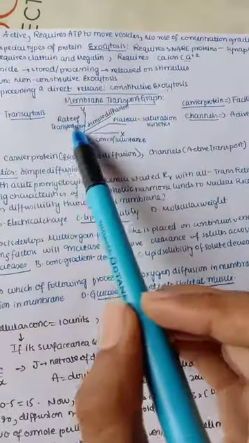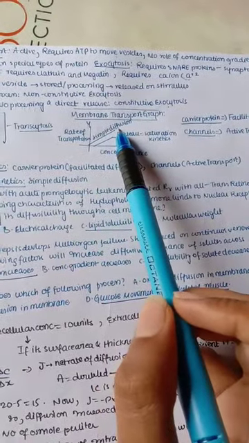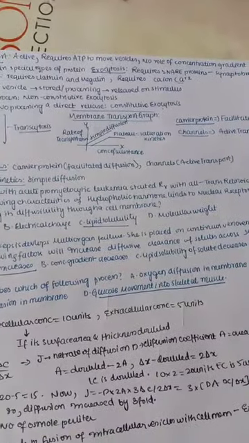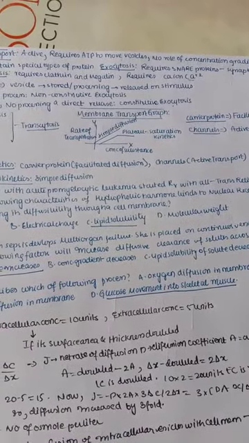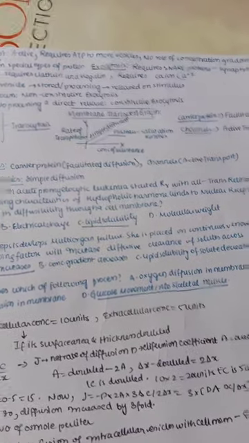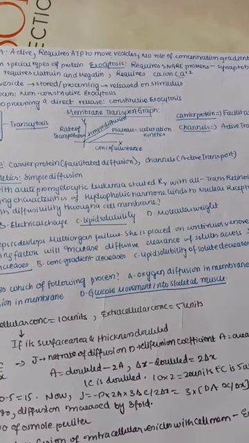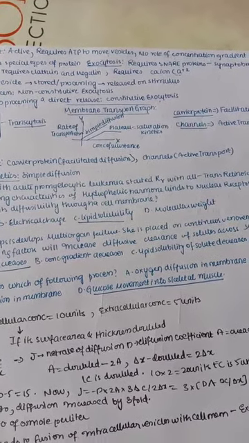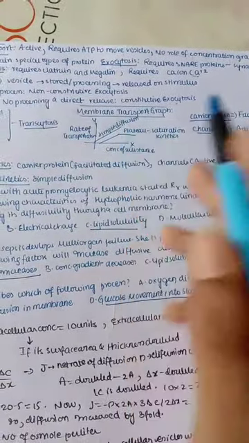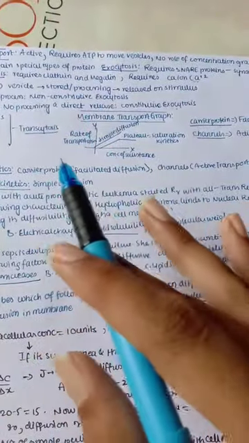So you can see this is the rate of transport and this is the concentration of substance. Simple diffusion is like a straight line. You can see here there is a plateau, that is the saturation kinetics. What is saturation kinetics? In facilitated diffusion or active transport, we use some carrier proteins or channels. These are saturated when the amount of substance is more than the limit, and this is called saturation kinetics. But simple diffusion is just dependent on concentration gradient. So simple diffusion doesn't have any saturation kinetics.